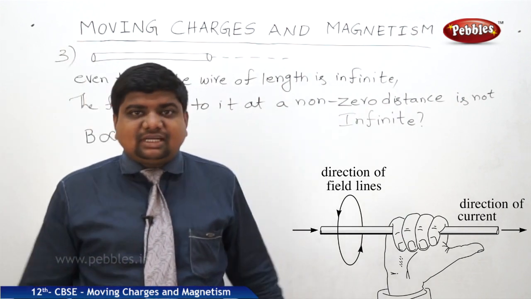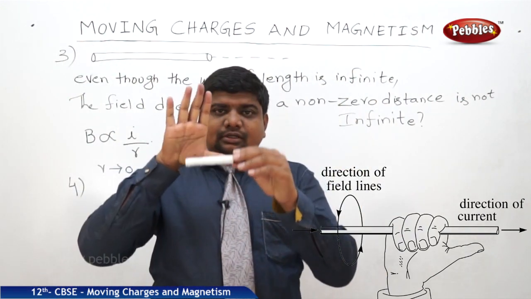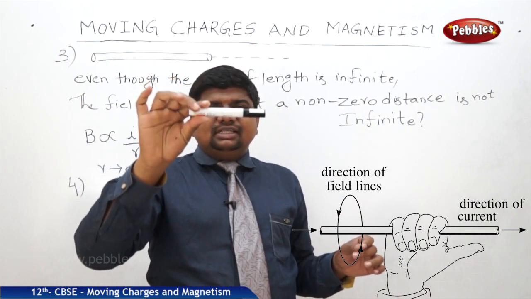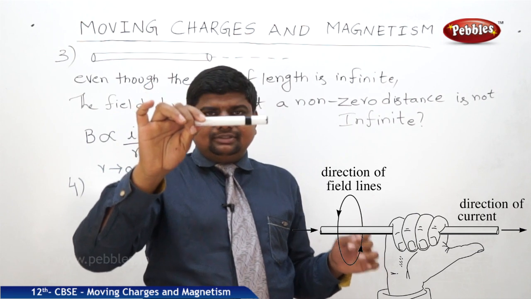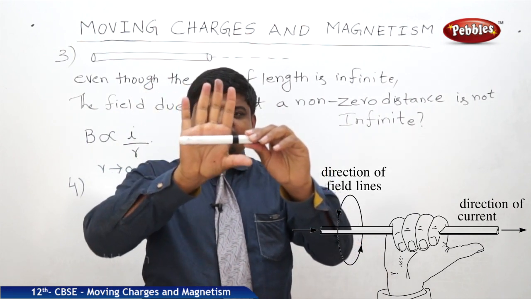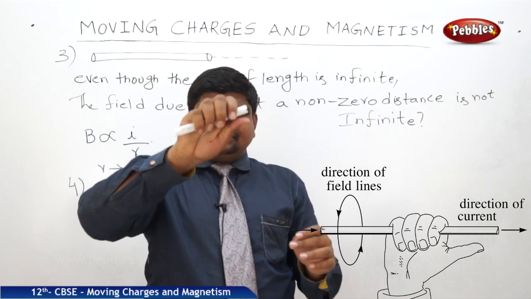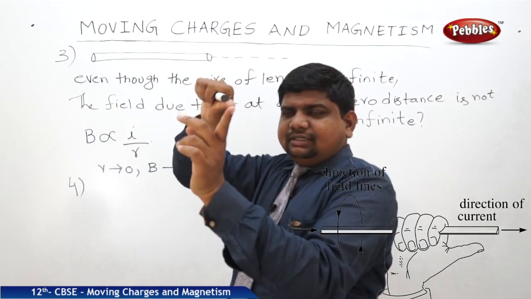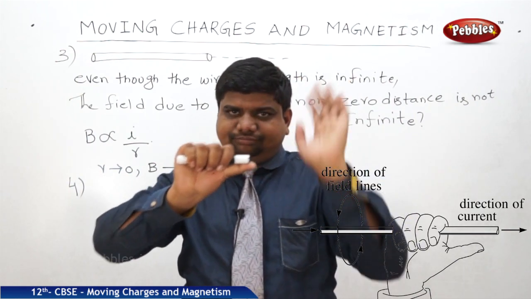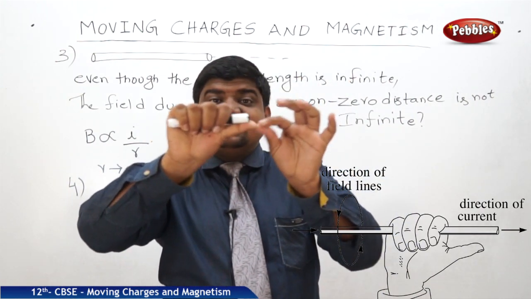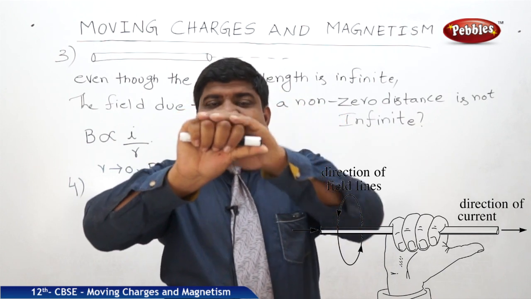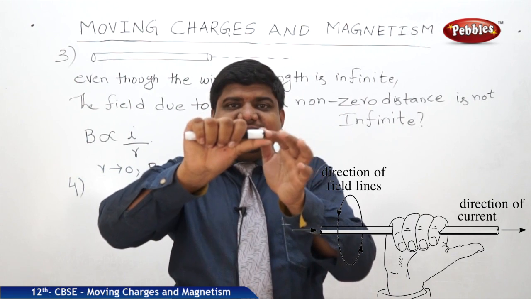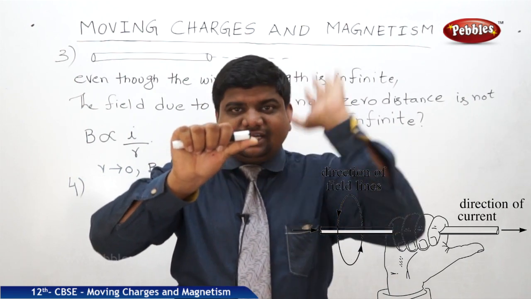So what is this Fleming's right hand rule? Let us take this marker. It is assumed to be a conductor, and I am grasping this conductor in my hand. See the direction. The thumb indicates the direction of current, and the curled fingers indicate the direction of magnetic field. This marker indicates the position of the conductor.